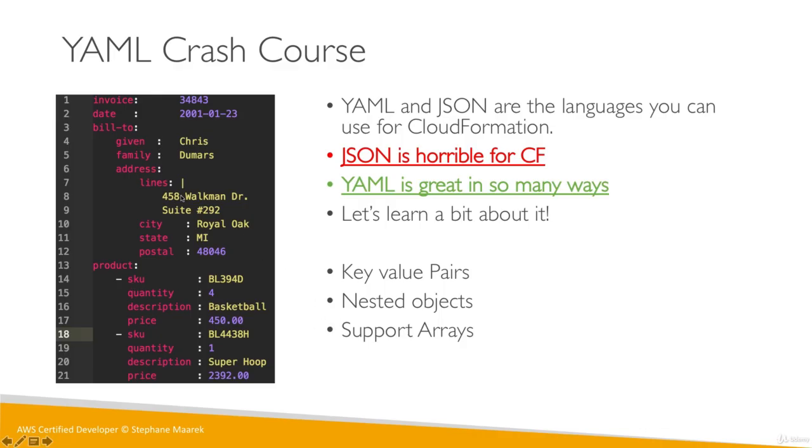And then we can look at, for example, bill to. Within it, there's a nested object with given, family, and then the address also has a nested object within it, which has lines, city, state, and postal. If we look also at lines, we can see that there's multi-line string support. We have a small vertical bar right here, and this is called a multi-line string. So we can easily add a multi-line string through YAML. And we can also include comments, although they're not shown on this page. So YAML to me is a great way of reading and writing stuff. Obviously, some YAML files can be quite complicated, but overall we get the idea.